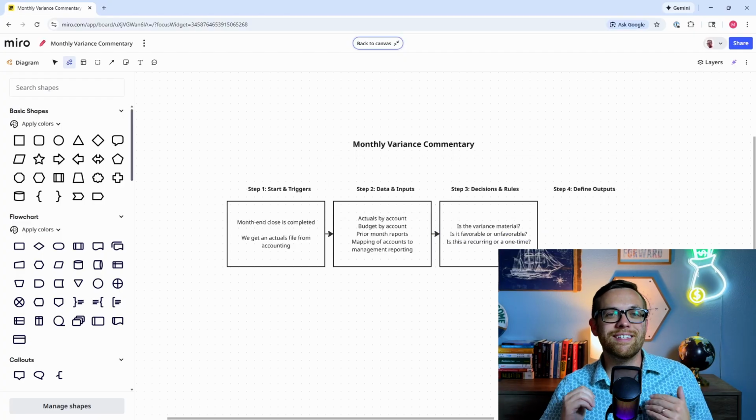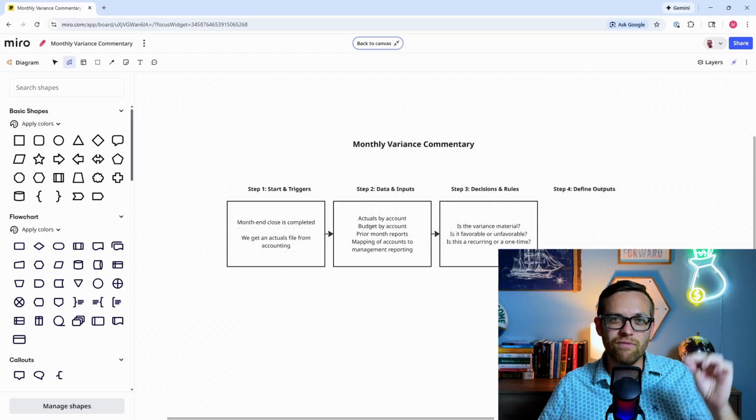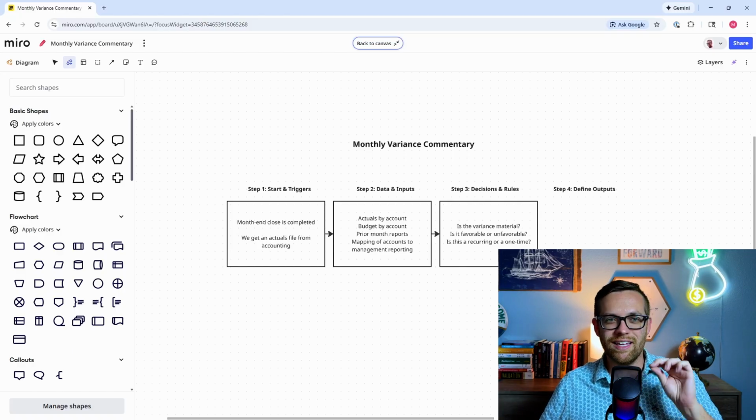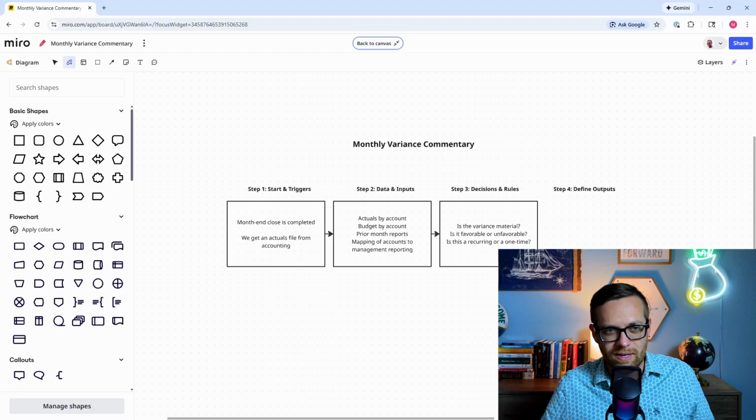You have to remember these decisions and rules. These are things where the human is normally making judgments. You have to give that judgment to the AI agent because otherwise it's just going to decide, and it may not decide the way that your team, yourself, your company would decide.